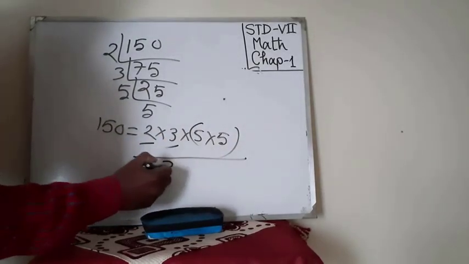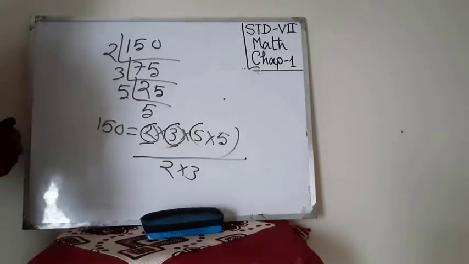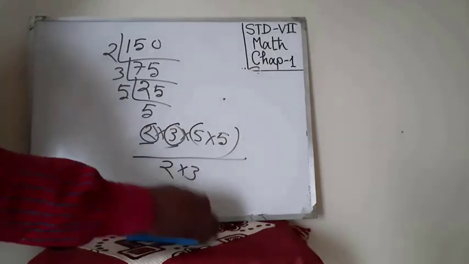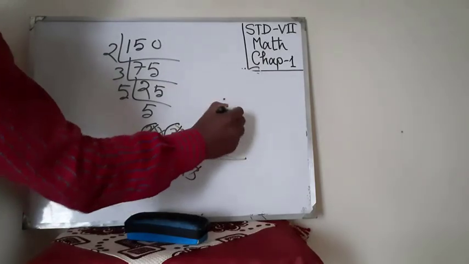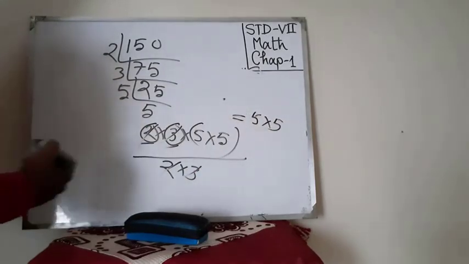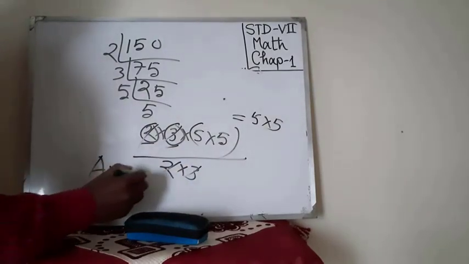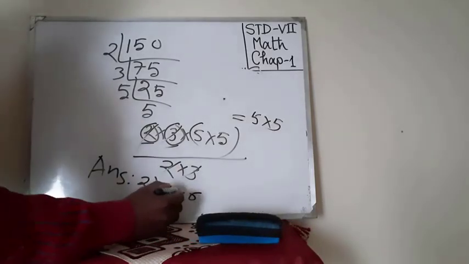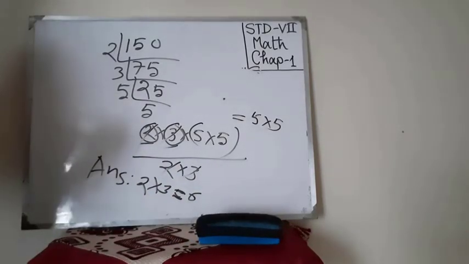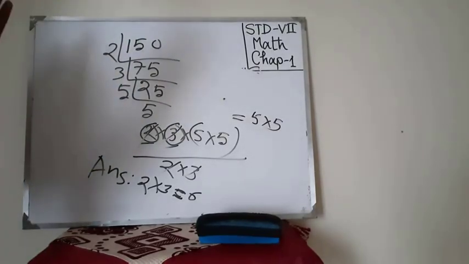So if I divide by 2 and 3, the unpaired digits, by the same unpaired numbers, the number will be the square number, 5 into 5. So this is the square number. What will be the answer? The answer will be 2 into 3 equal to 6. Look, 6 will be the answer. That means the number by which you divide is the answer.